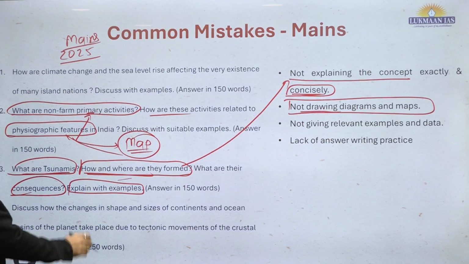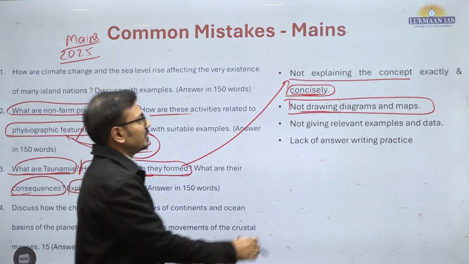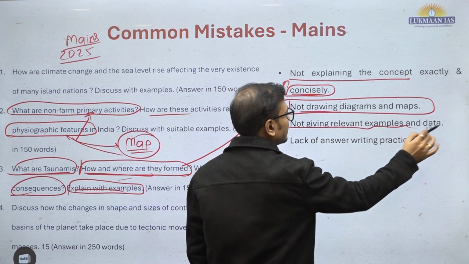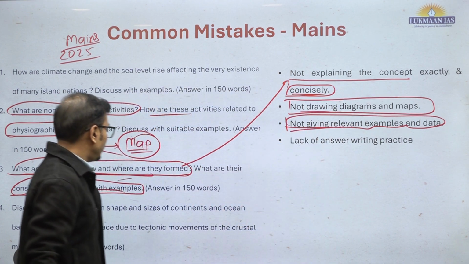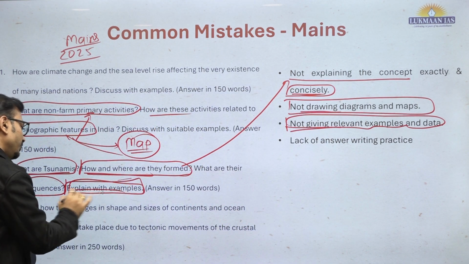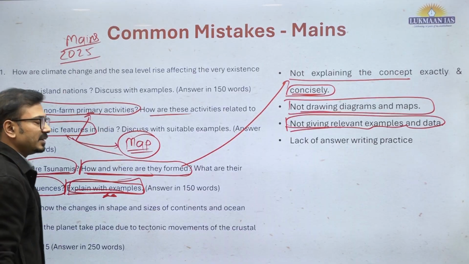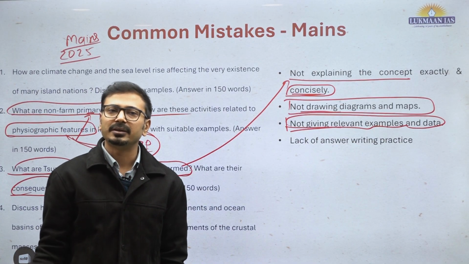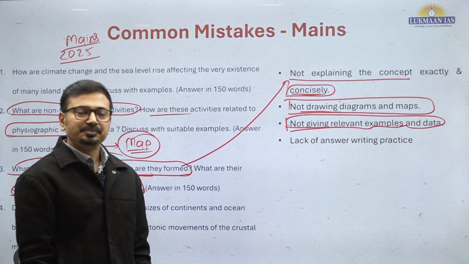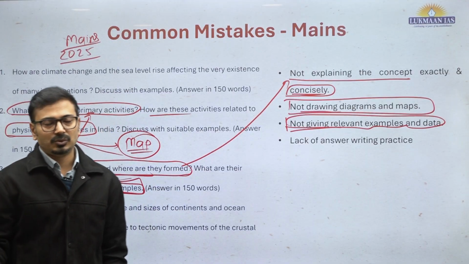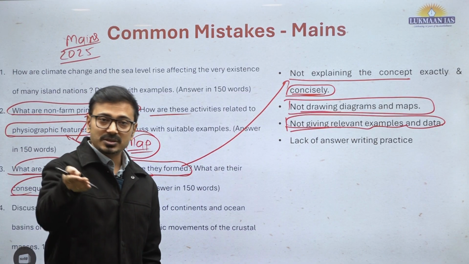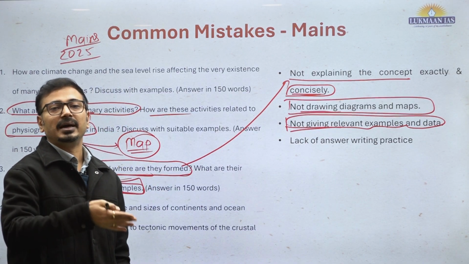You should be able to draw that diagram. Okay. Then mention some examples. So I was talking about here not giving relevant examples and data. So here it is explicitly mentioned explain with example. So आपको सुनामी जैसे 2004 का सुनामी इंडिया का देना है, Indonesia का. Then you can give example of 2011 Japan tsunami, and most recent example you can give of that